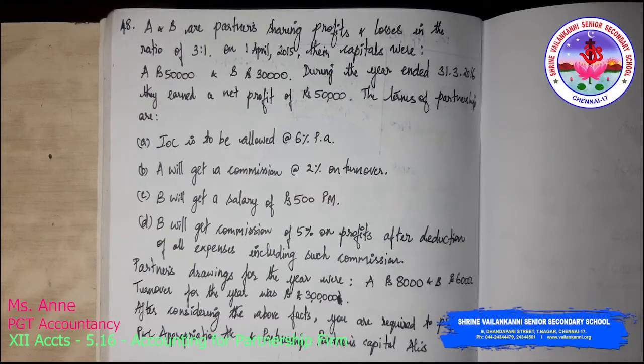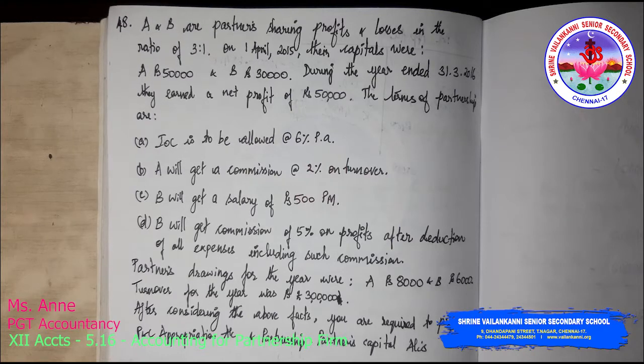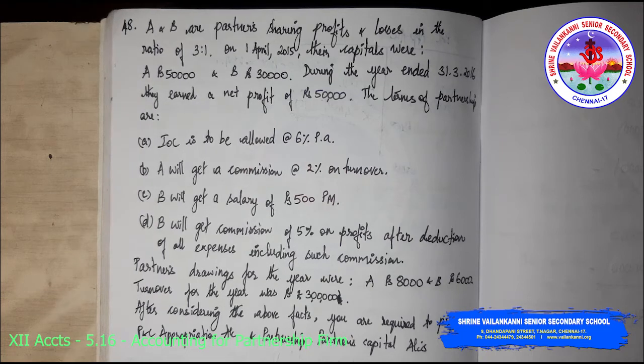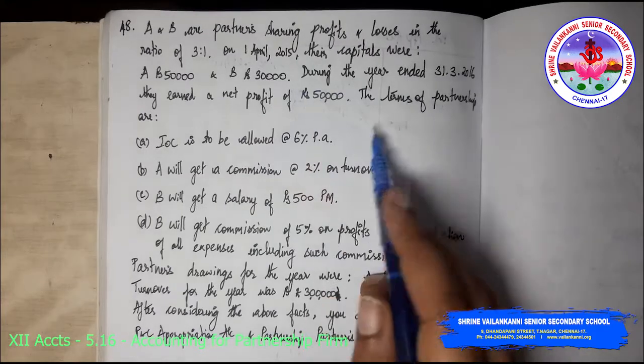In this session we are going to discuss one problem, that is problem 48. A and B are partners sharing profits and losses in the ratio of 3:1. On 1st April 2015, their capitals were A rupees 50,000, B rupees 30,000. During the year ended 31/3/2016, they earned a net profit of rupees 50,000. So net profit is 50,000.